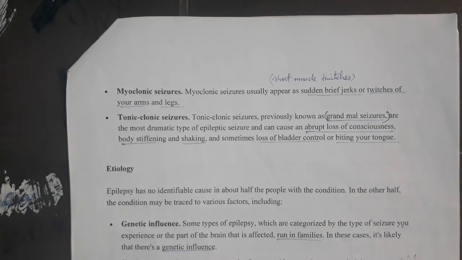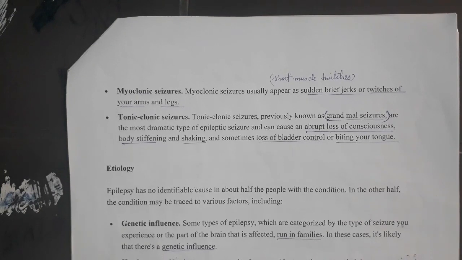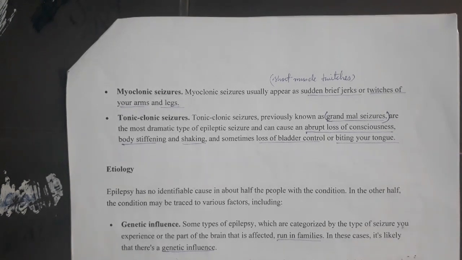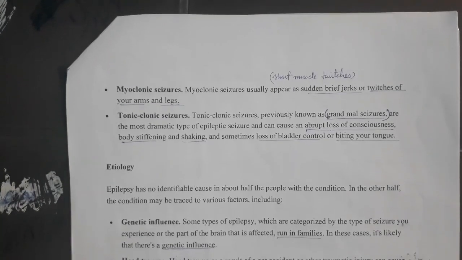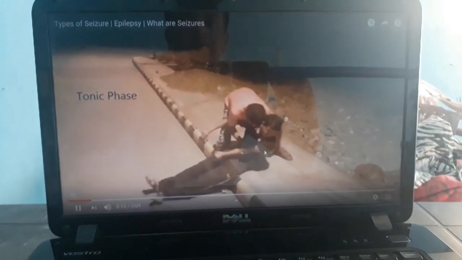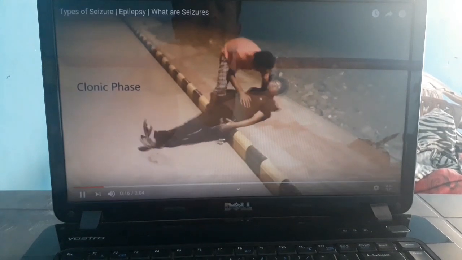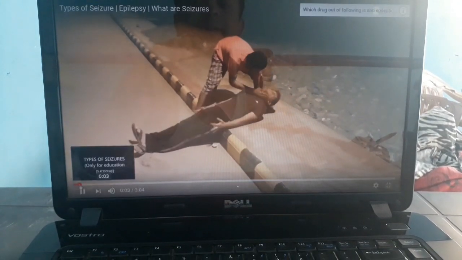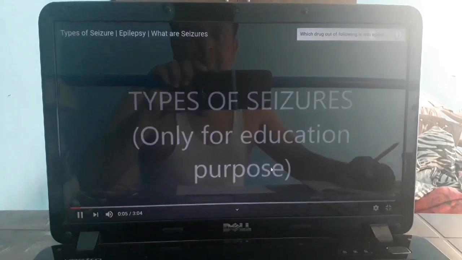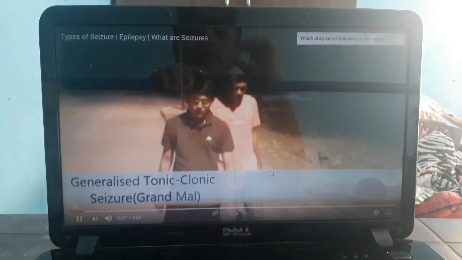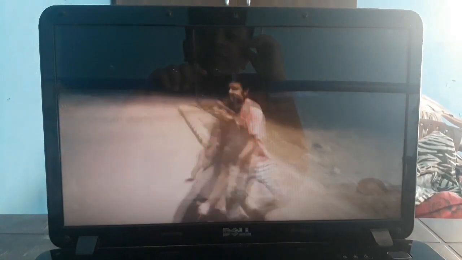So I will show you a small video where all types of seizures patients have been shown. See, this is a generalized tonic-clonic seizure.